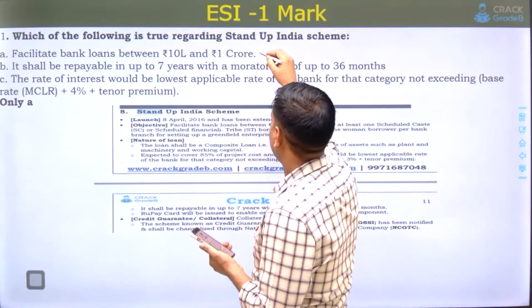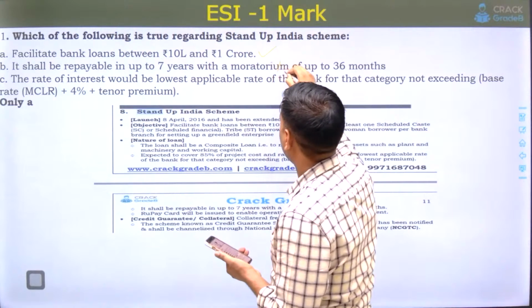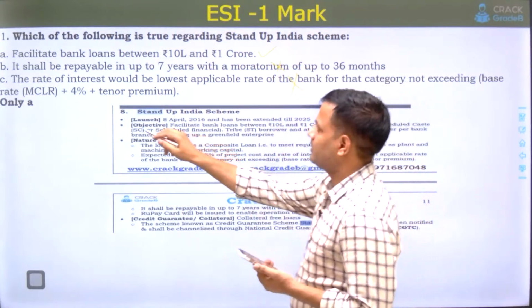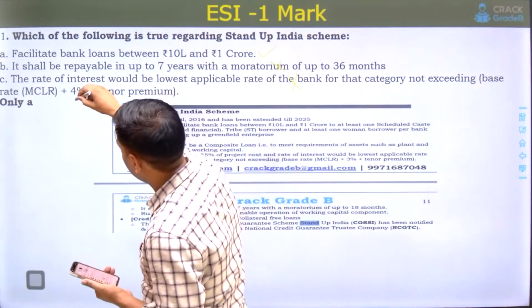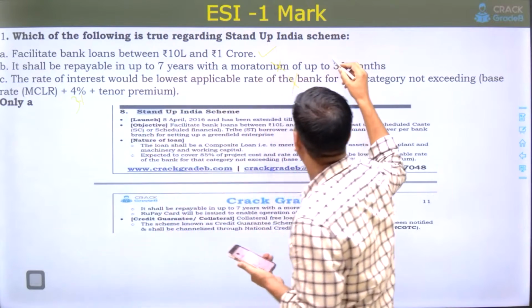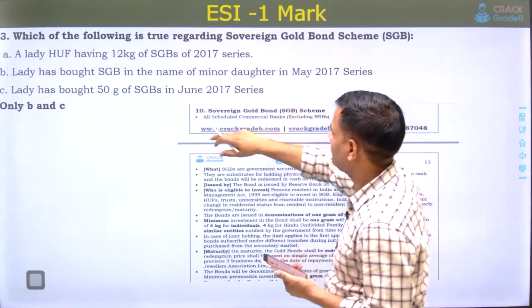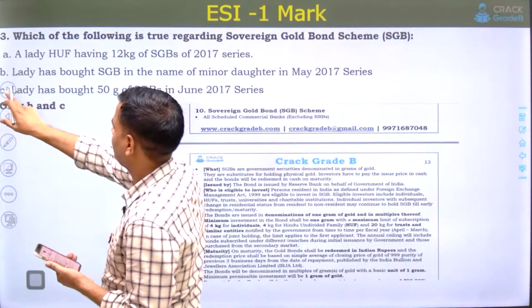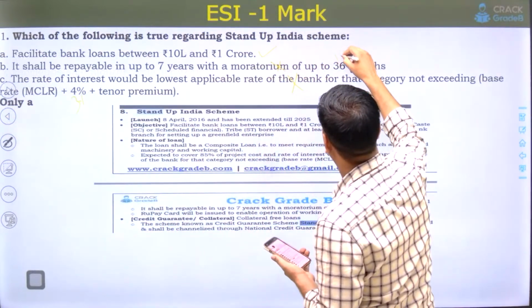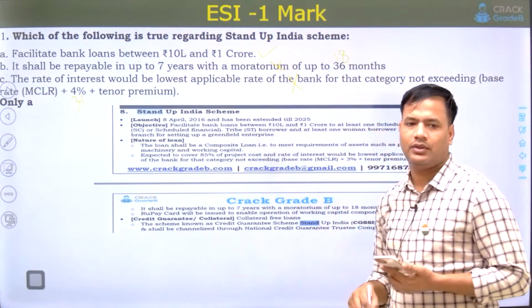As first is correct, second is not correct, third is not correct because the premium is 3%, and the moratorium is 18 months, not 36 months.